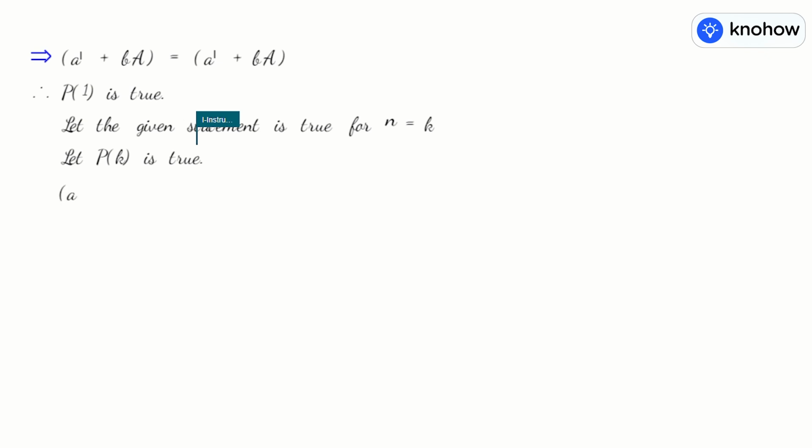So it becomes (aI + bA)^k equal to a^k times I plus k a^(k-1) bA. Call it 1. At an appropriate time, I'll refer to 1 and we can make use of this statement as true. So this is your Pk is true.